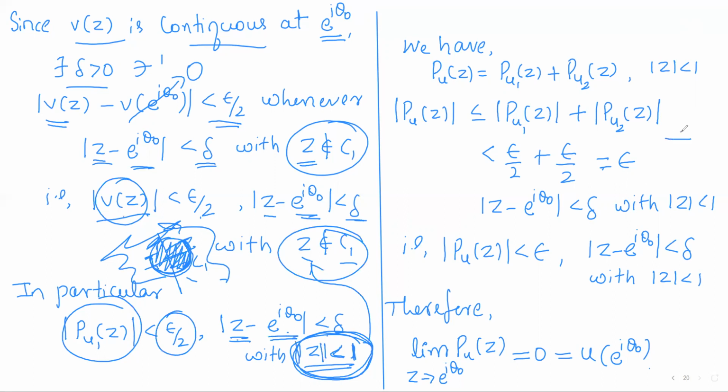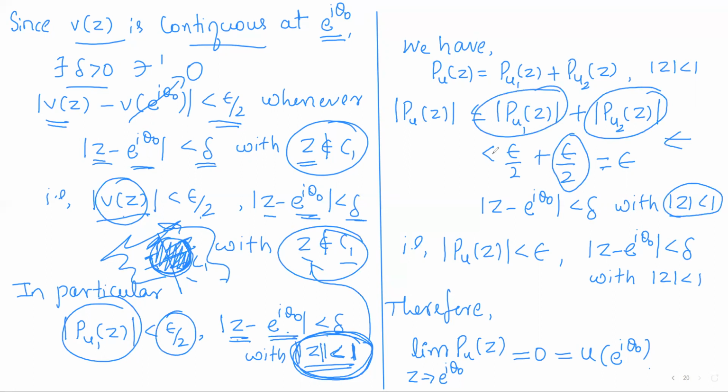So now I come to the end of the theorem. Modulus of PU of z is less than or equal to modulus of PU1 of z plus modulus of PU2 of z. So modulus of PU2 of z can be made less than epsilon by 2 irrespective of points in the unit disk.